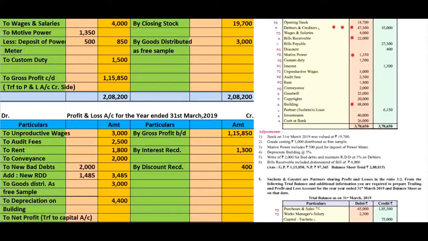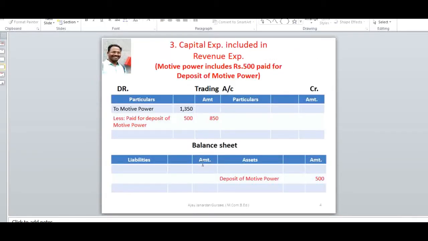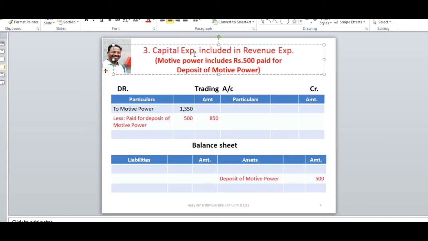Let's see the third adjustment. Motive power includes ₹500 paid for deposit of motive power. Here what is this? It is capital expenditure included in revenue expenditure. We see the adjustment effect for the same.